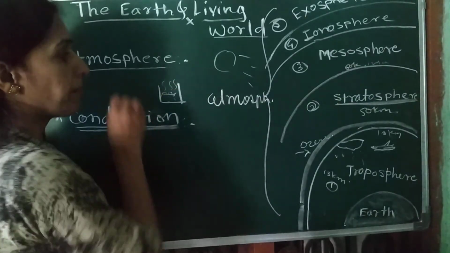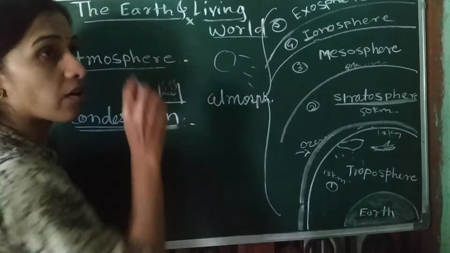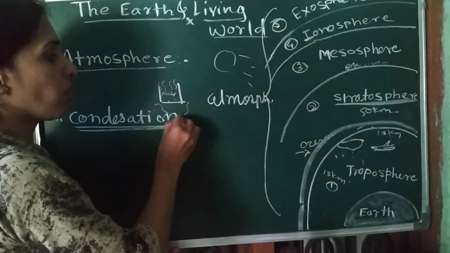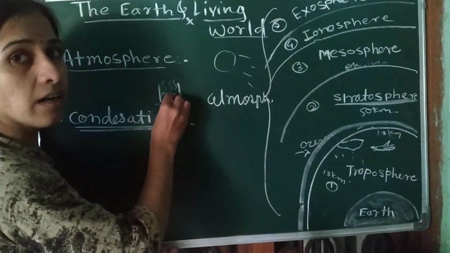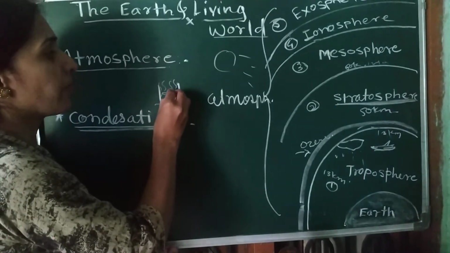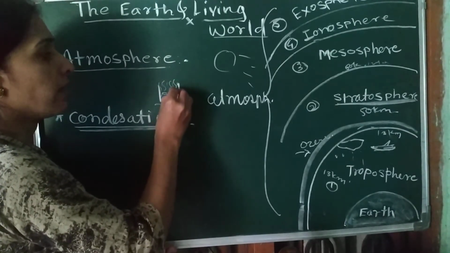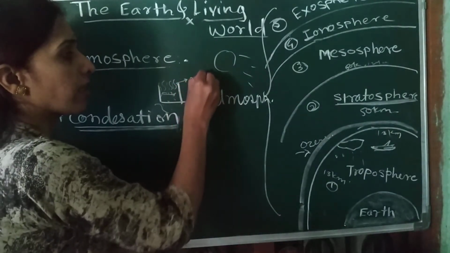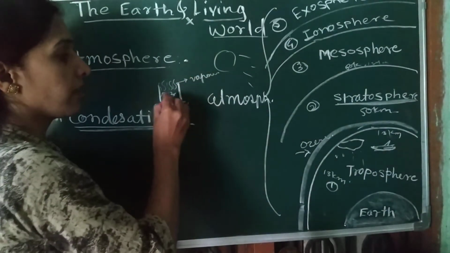you will find that vapors or gases come out from the vessel. Why does this happen? Because due to the heat the water boils, and the water gets converted into the gaseous form that we call vapor.